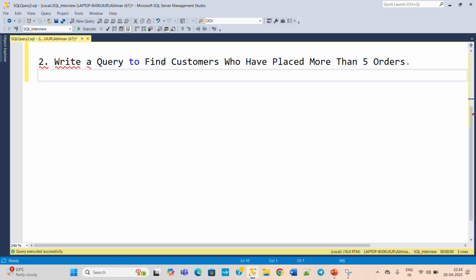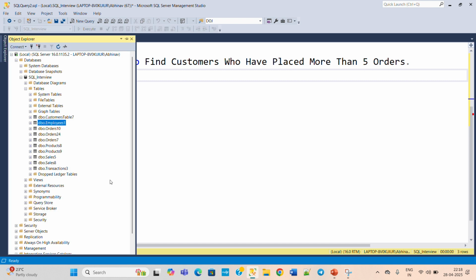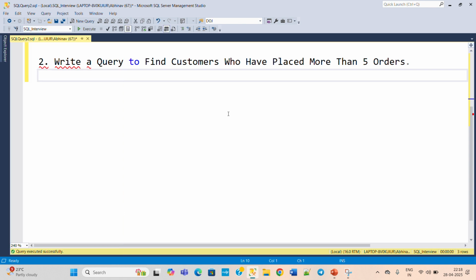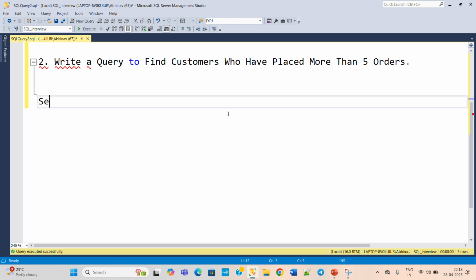Write down the query to find out customers who have placed more than 5 orders. The table used for this is the orders table, Orders 24. Orders 24 is used in both the second question and the fourth question. So first of all, check the structure of the table: select star from Orders 24.